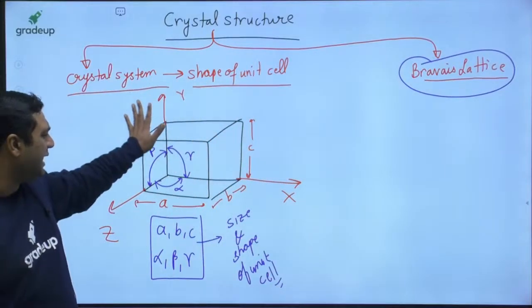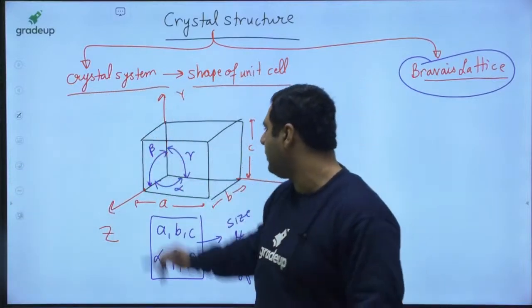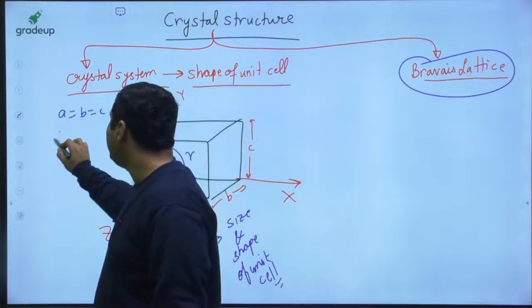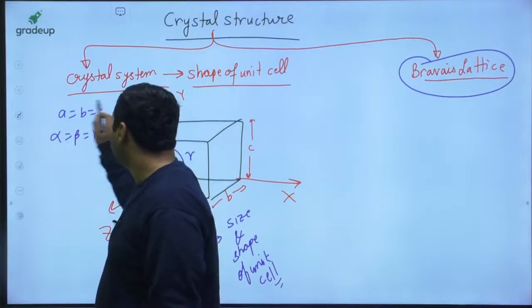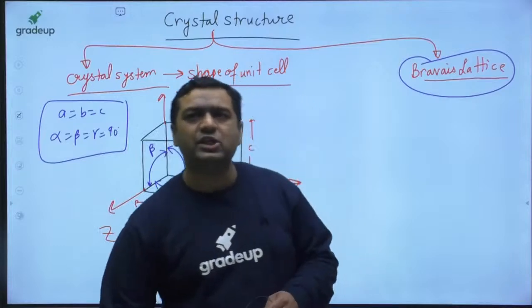So you can see that these are the crystal systems. When you are saying this shape, if A equals B equals C, and alpha equals beta equals gamma equals 90 degrees, if these kinds of conditions are there, my dear,